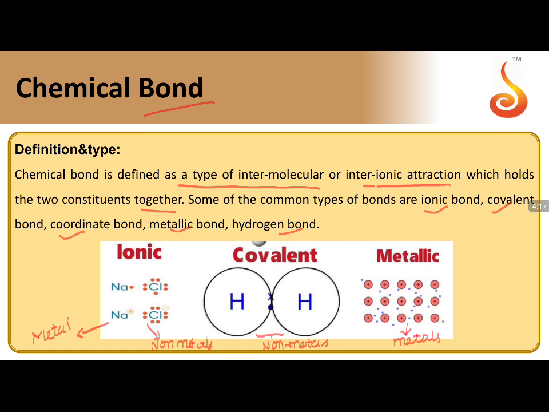Now, if you have the classification of the elements into metals and non-metals, the bond that exists between a metal and a non-metal is an ionic bond. The bond that exists between two non-metals is a covalent bond. The bond which exists between two metals, or more than two metals, is commonly a metallic bond. Moving forward,